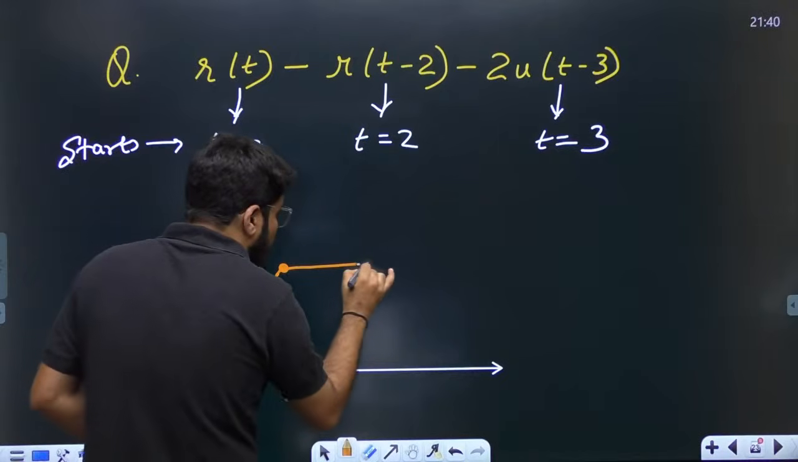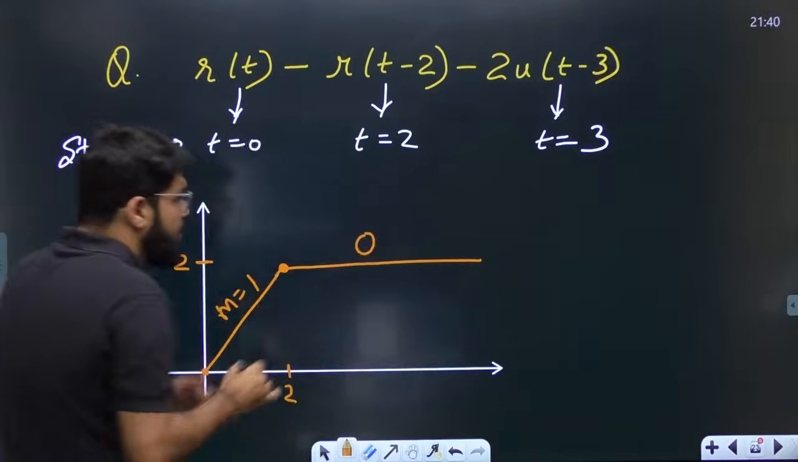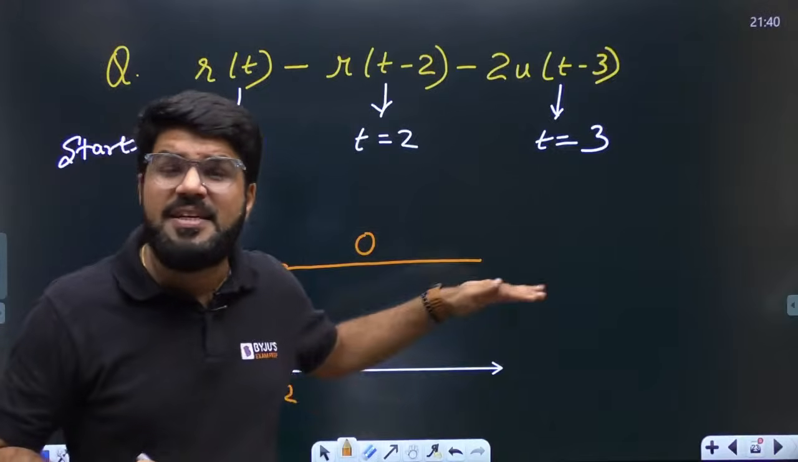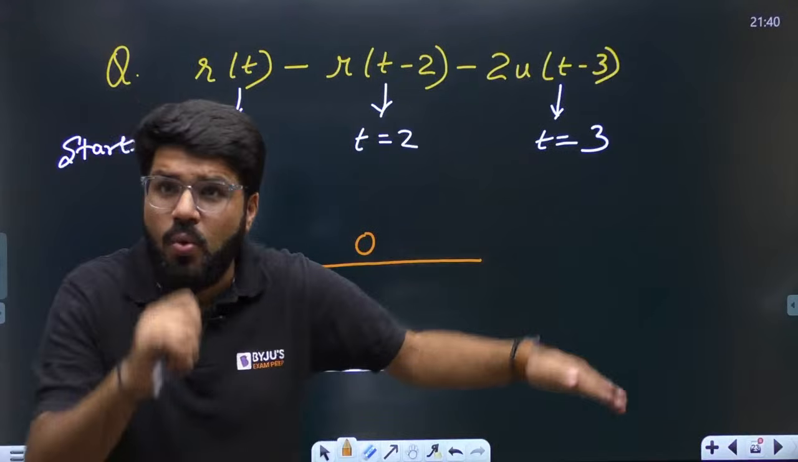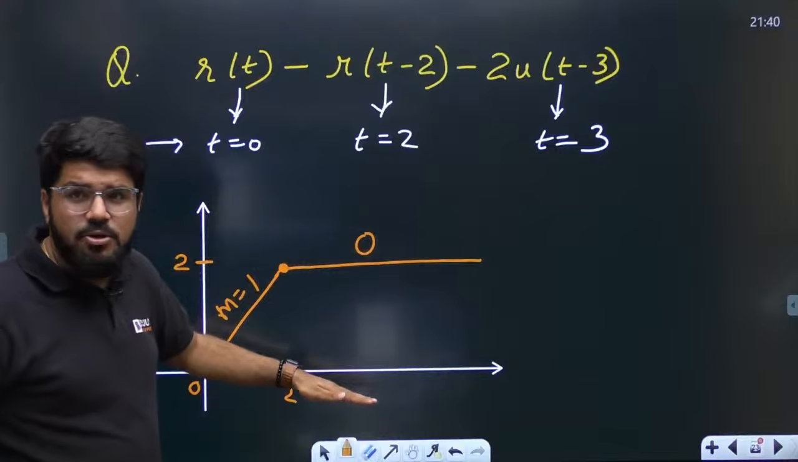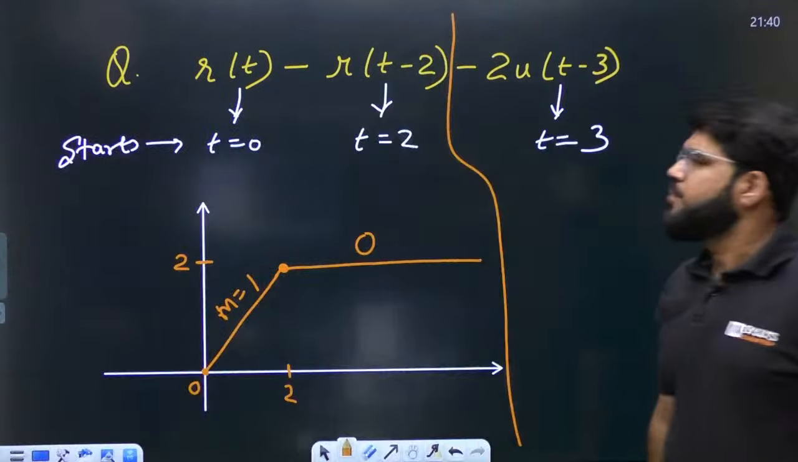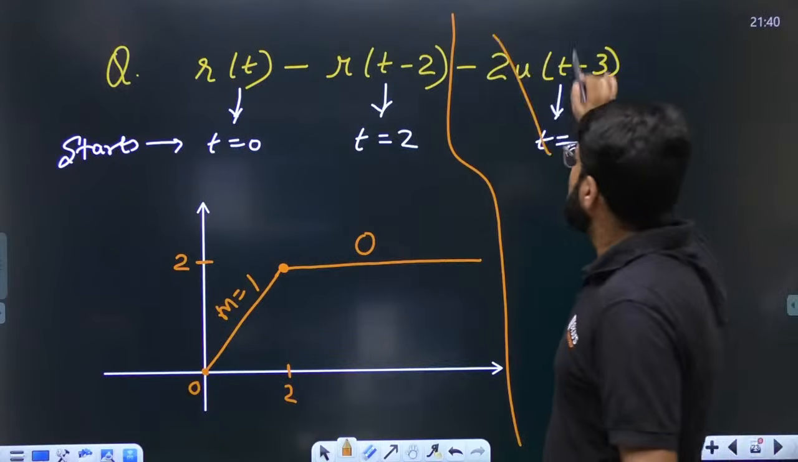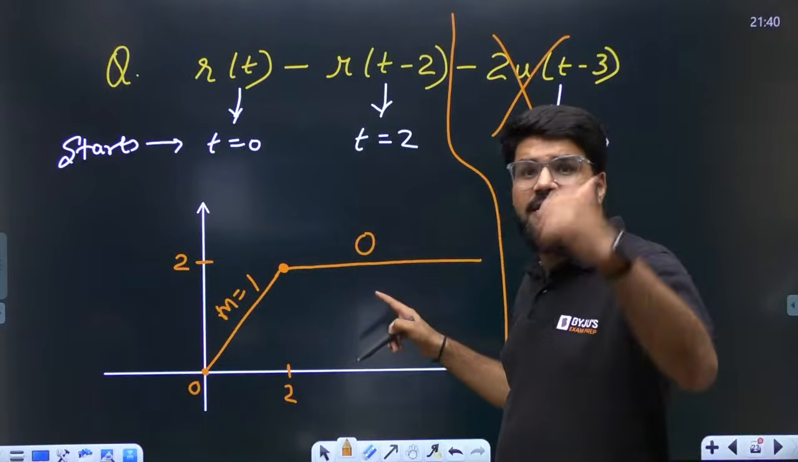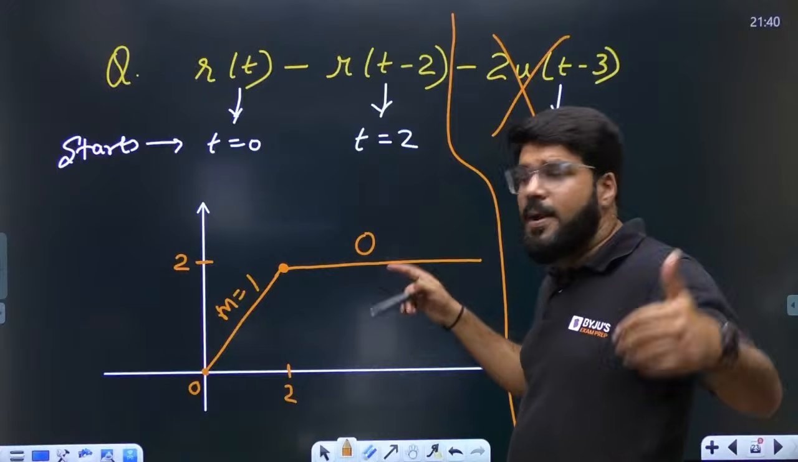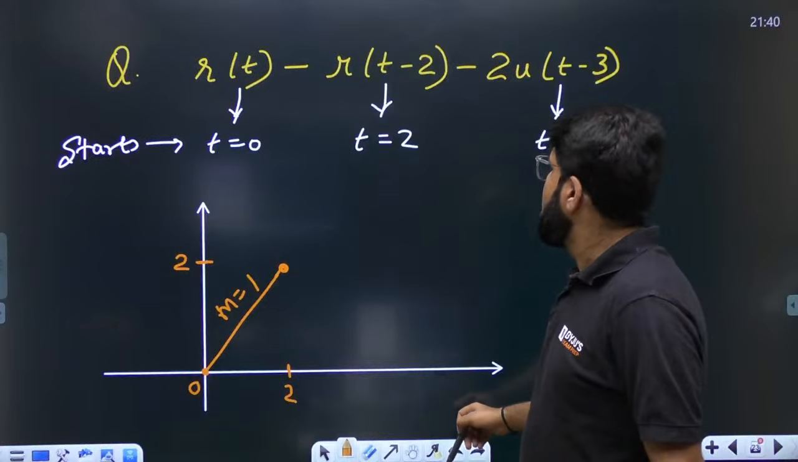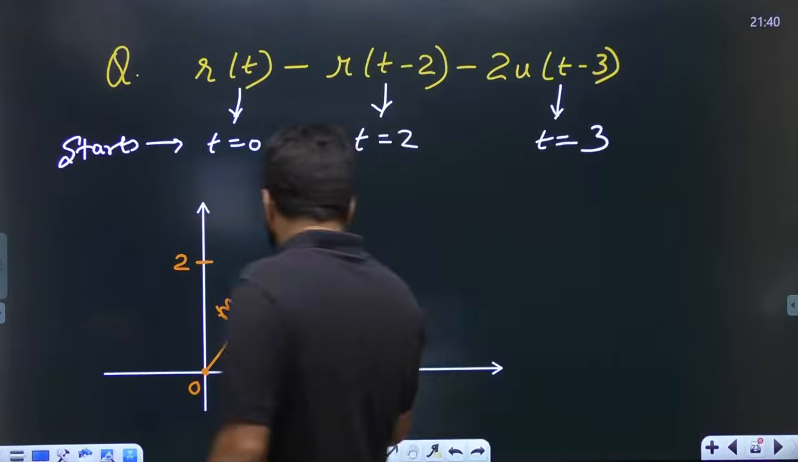And zero slope means parallel to x-axis. But is it going to be till infinity? No. The zero slope means parallel to x-axis. Okay, if this was the only question, if there was no such part, then this is the waveform. Like the first question, this is the waveform. But here, okay, the slope will become 0.